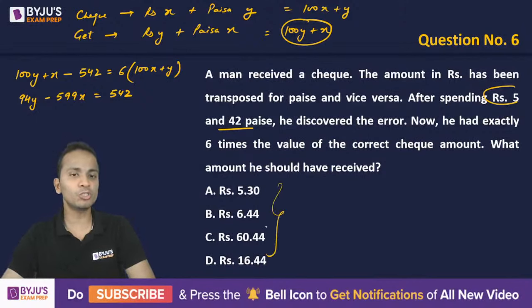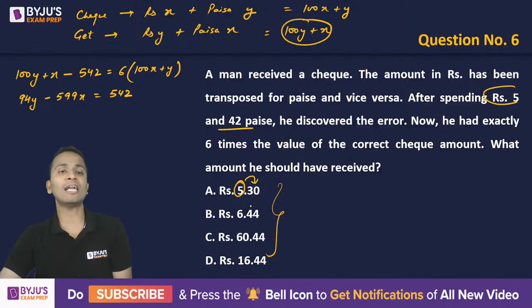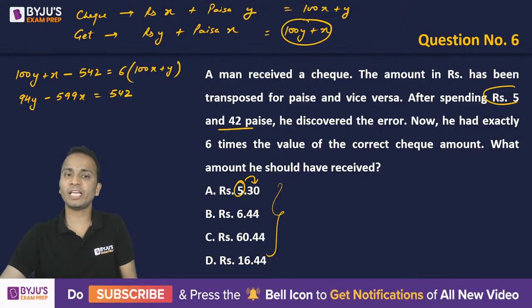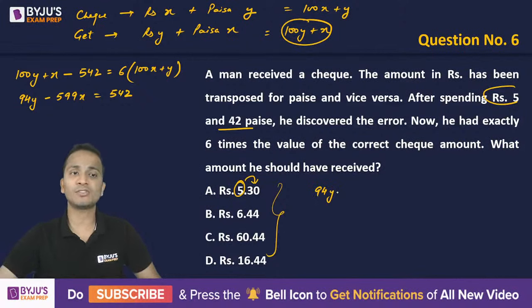So use the options. In the options you have the value of x, so take the value of x as 5 and find out the value of y. If it matches, then that option will be the answer. So I'll check the first option. So 94y, I'm putting the value of x as 5.